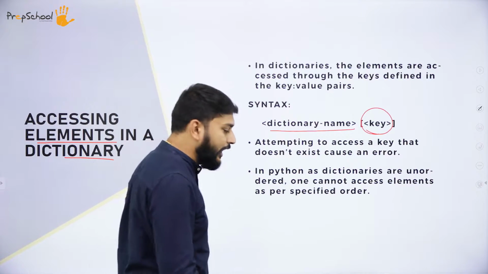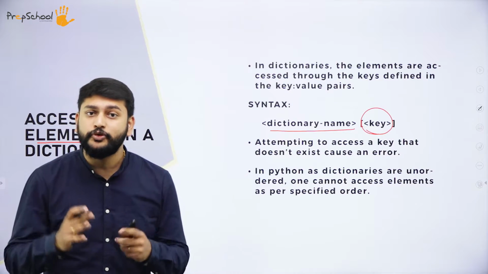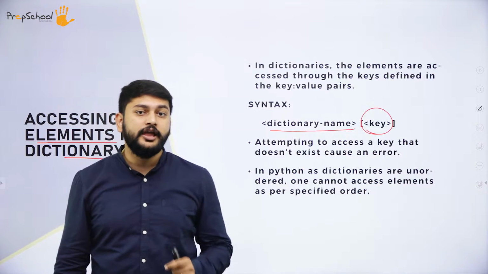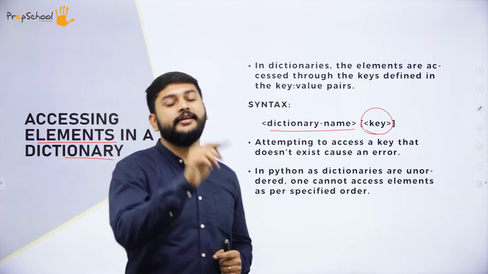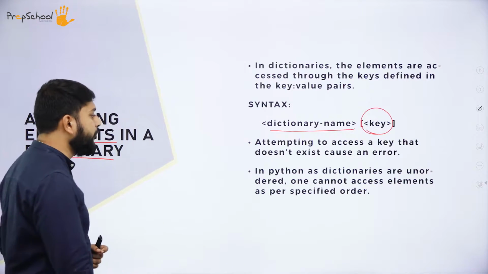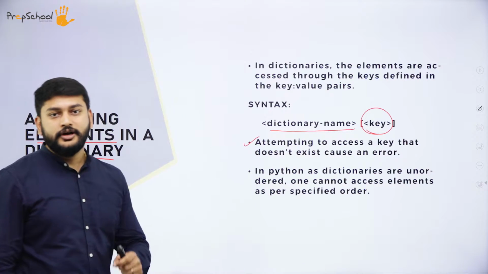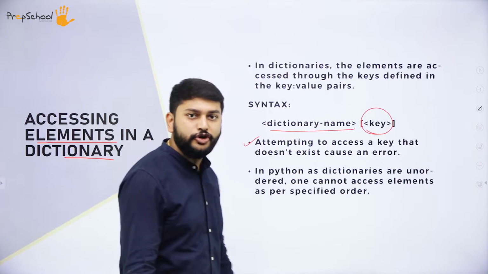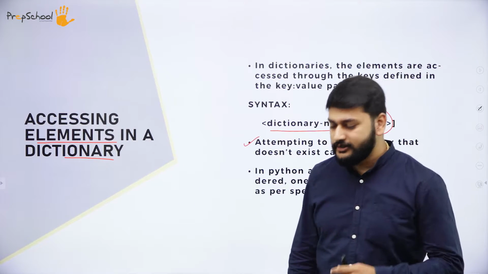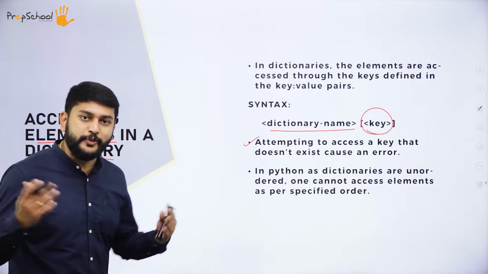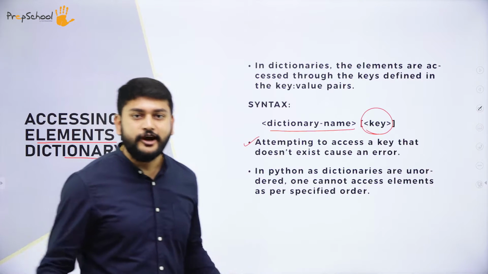You will end up with an error if you try to access a key which is not there in the dictionary. That is one more important point. As I told you in the beginning, you cannot expect the data in a particular order, since dictionaries are famous for giving you the data in an unsorted manner.